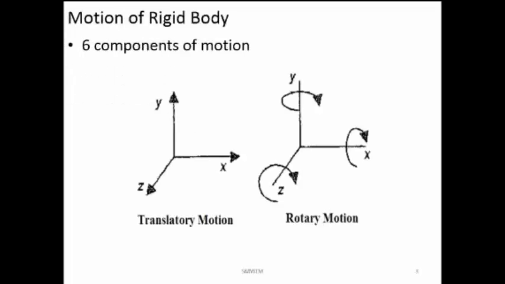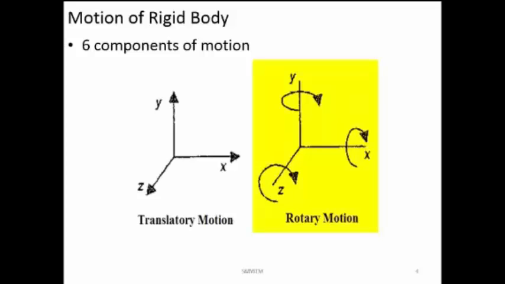Now if you have an object, that may be a robotic arm or it may be a CNC lathe where the cutting tool is there, an object in space can have 6 motion components. Any movement it is having can be resolved into 6 components. So what are those 6 components? There are 3 translatory components, that is, an object can have 3 translatory movements and it can have 3 rotary movements at any given point.